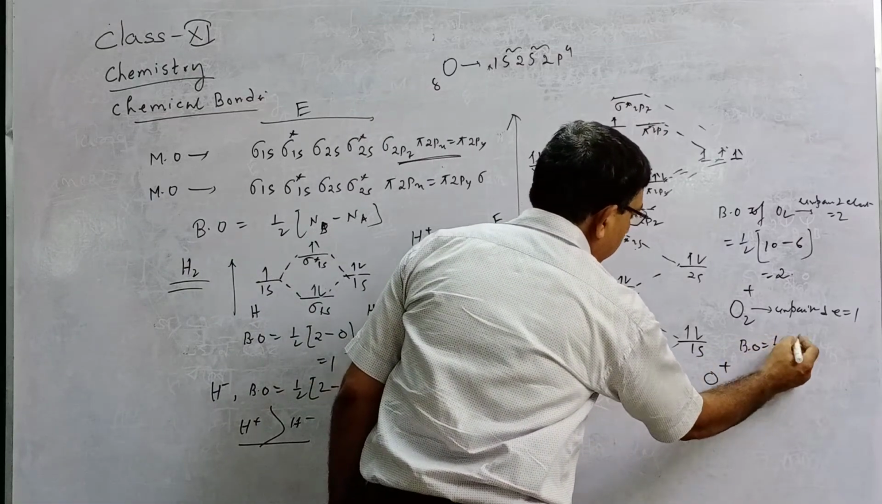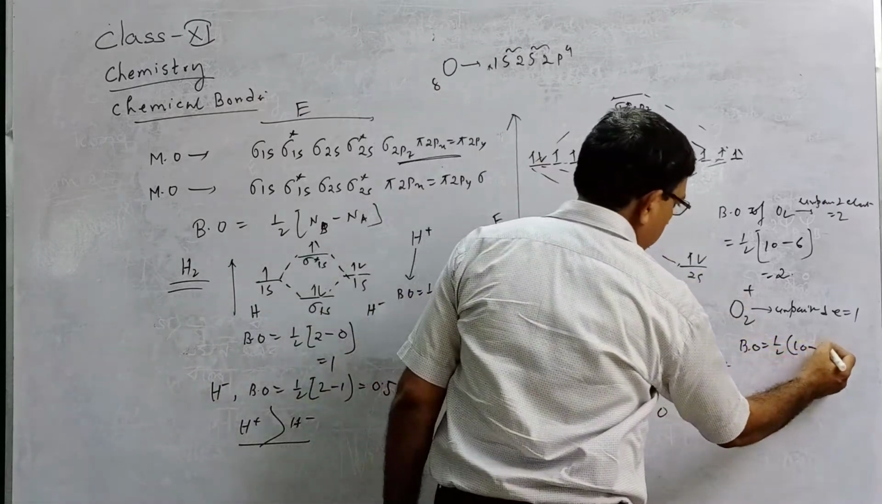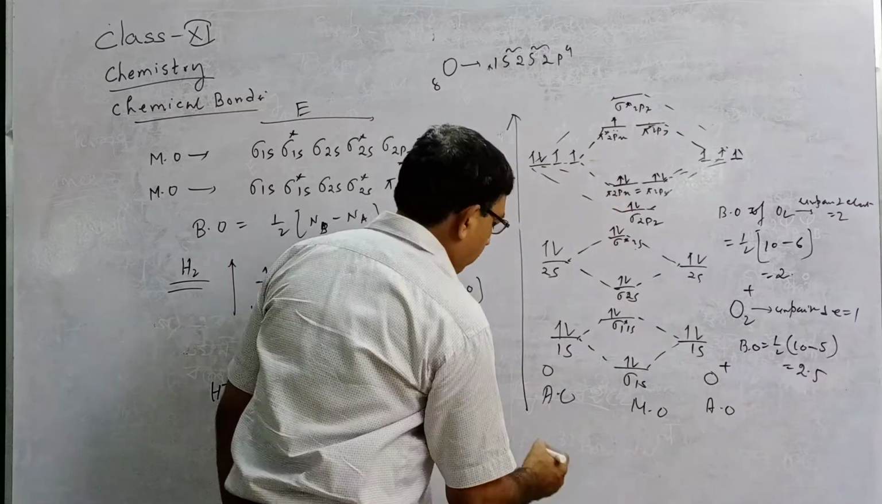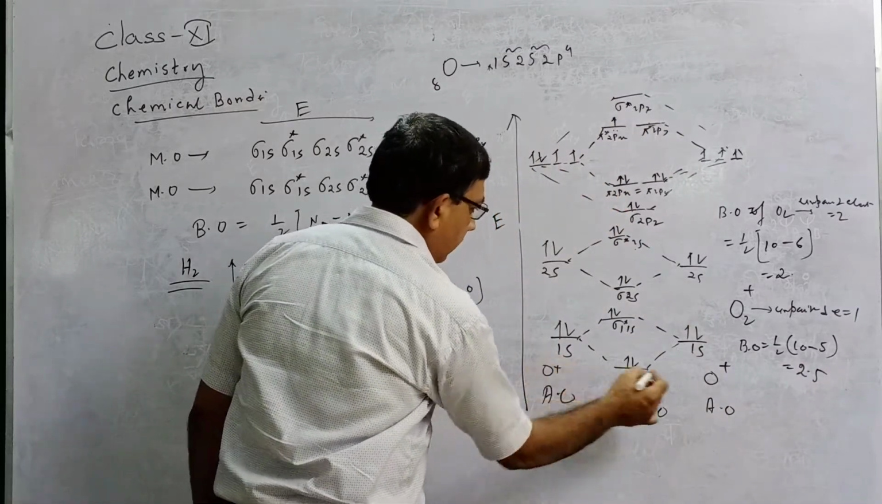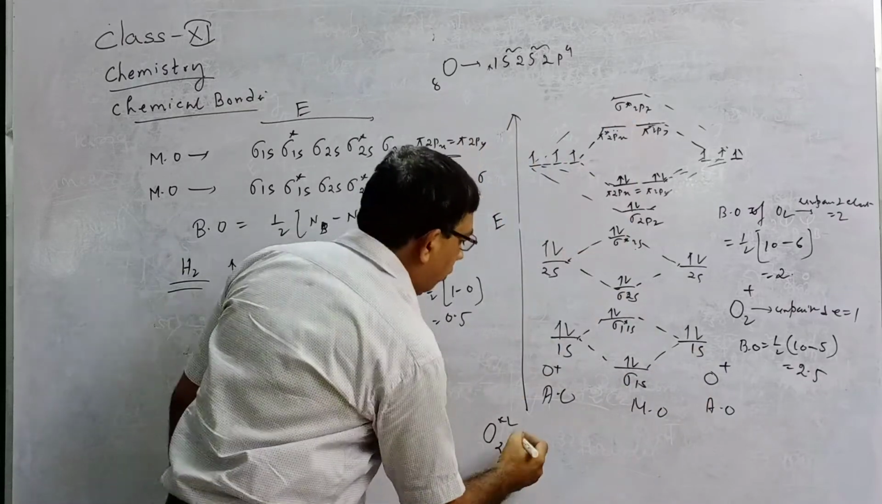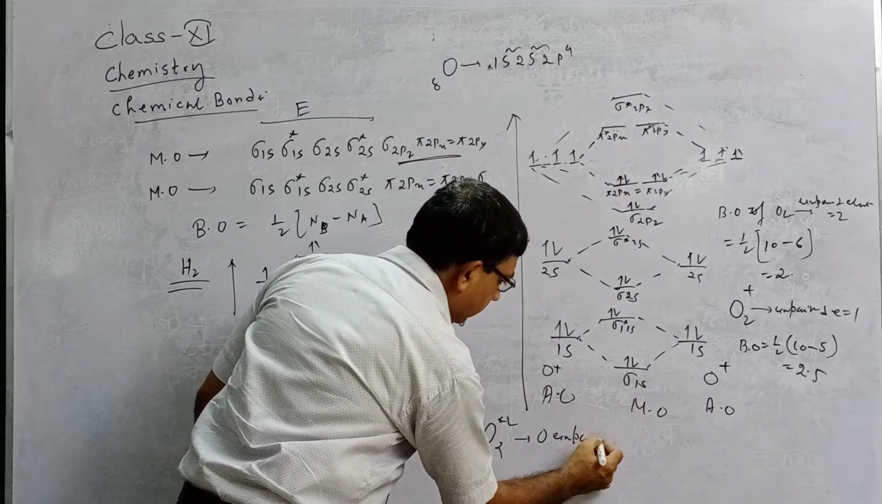Bond order equals half into 10 minus anti-bonding 5, so that is 2.5. Now consider O2 2+. So this also plus and this also plus. One electron removed from here, here also removed. So O2 2+ has 0 unpaired electrons, that is diamagnetic.